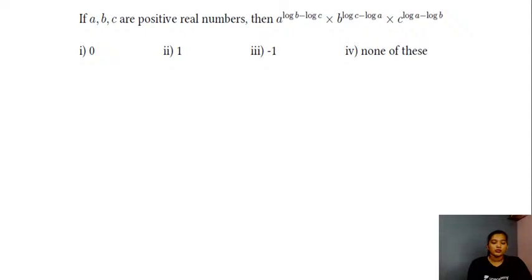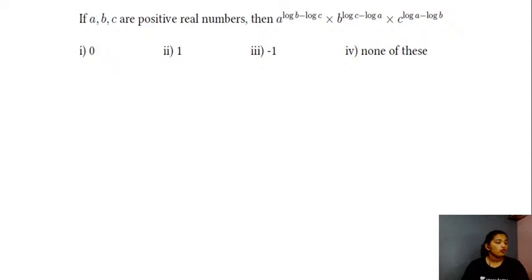So give a try, students, here in this case. Yes, what do you all feel will be the right answer here?